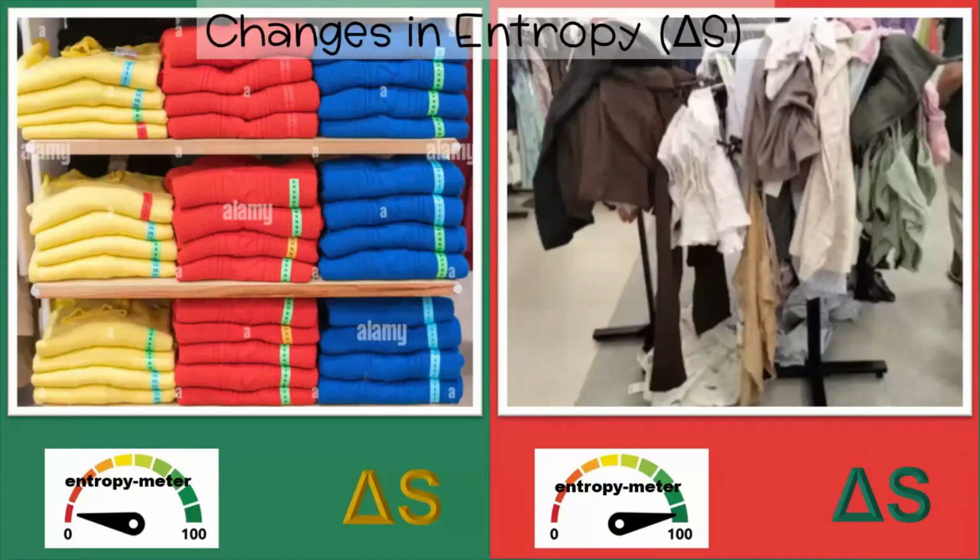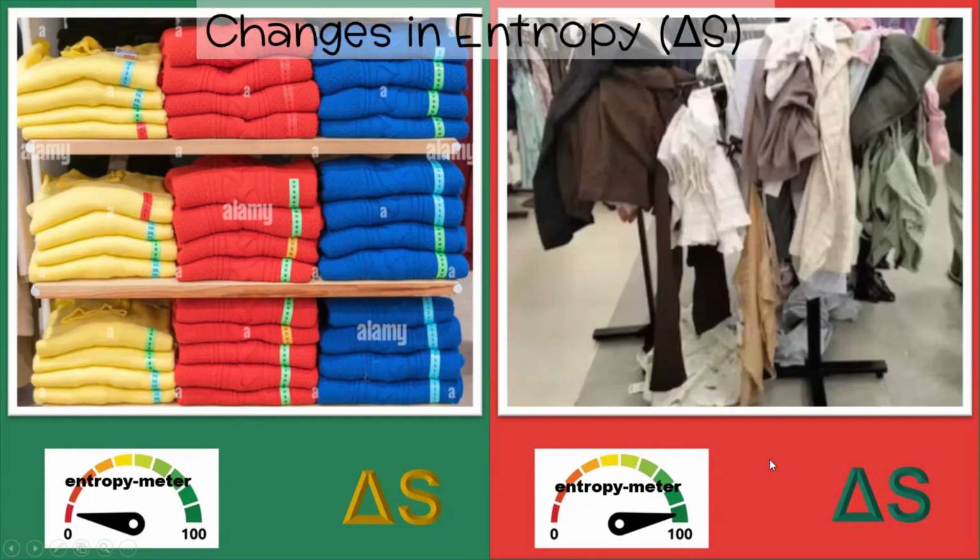Changes in entropy, we have that delta in front of the S, the symbol for entropy. On the left are very nicely organized and neatly folded sweaters at a store. And on the right is after Black Friday happened somewhere at some poor store. I believe it was in Dubai, it said. So this has almost zero entropy on the left, and this has a very high level of entropy on the right.